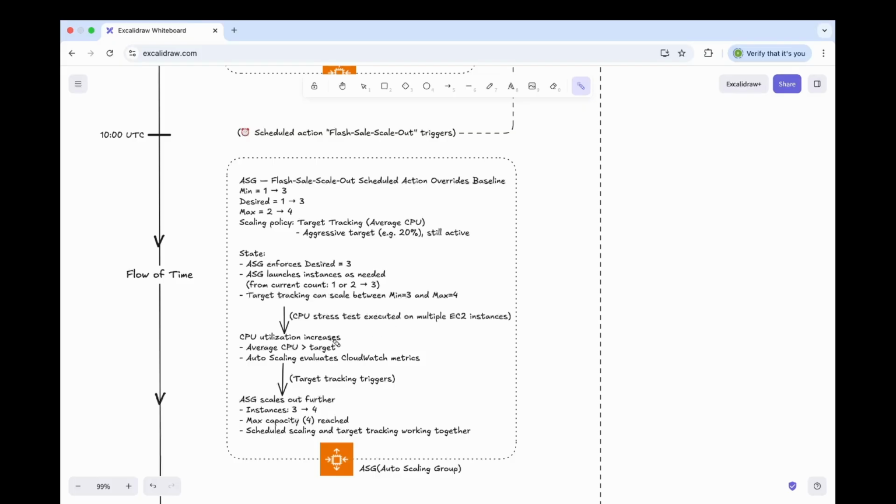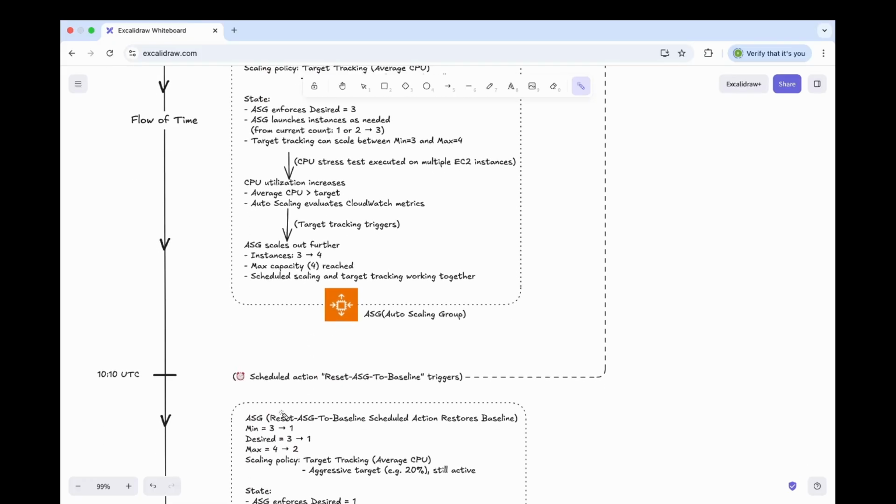When we run a CPU stress test on multiple EC2 instances and the average CPU goes above the target, target tracking scales the ASG further to the new maximum of 4. So here you are seeing both policies working together, which means scheduled scaling sets the capacity limit for the flash sale and target tracking reacts automatically to the real load within those limits.